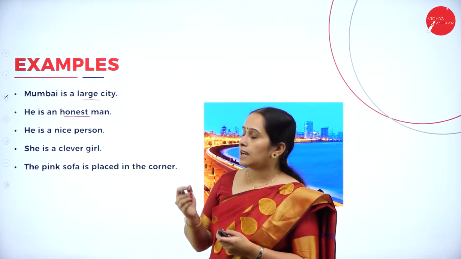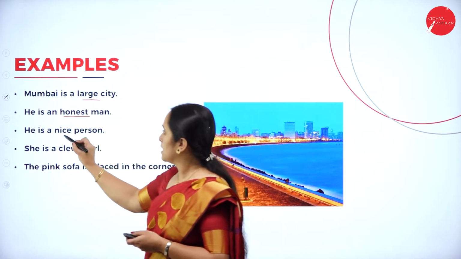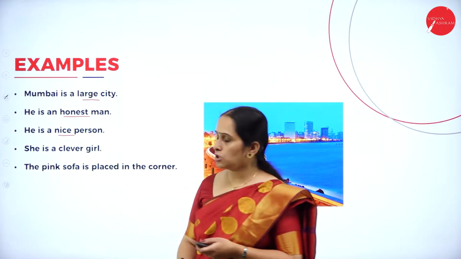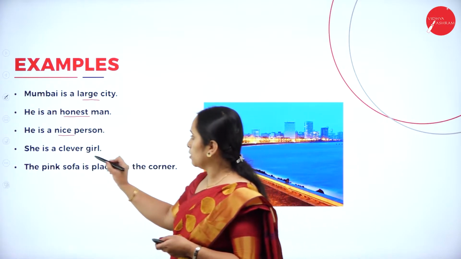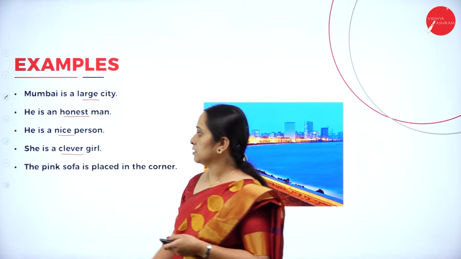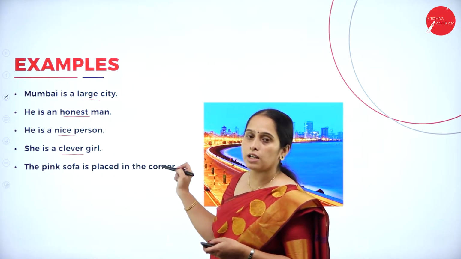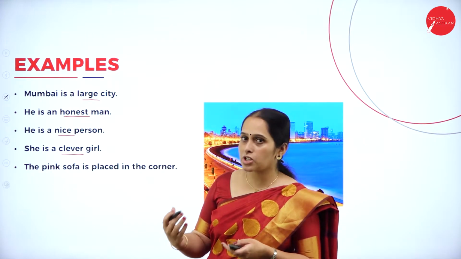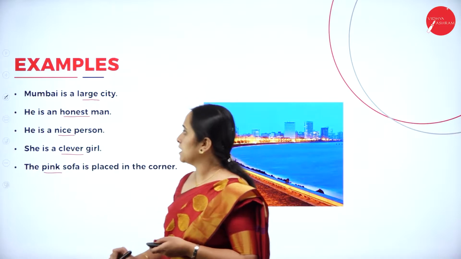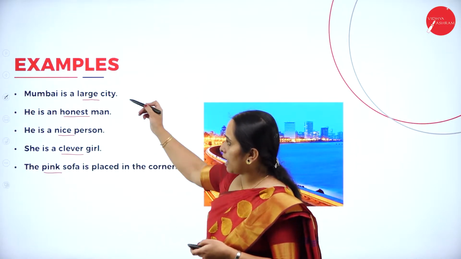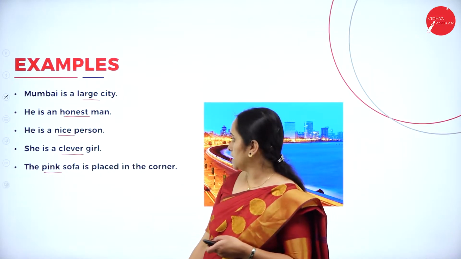Next, he is a nice person. What type of person is he? He is a nice person. Next one is, she is a clever girl. The adjective is clever here. Next, the pink sofa is placed in the corner. What type of sofa, or which color sofa, is placed there? The pink sofa. So, pink is the adjective here. So, large, honest, nice, clever and pink are the adjectives here.